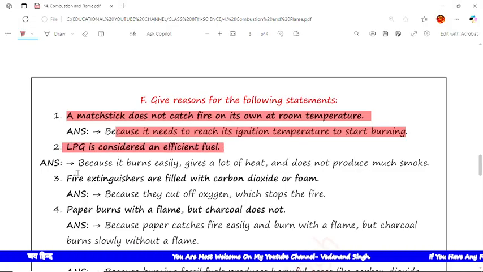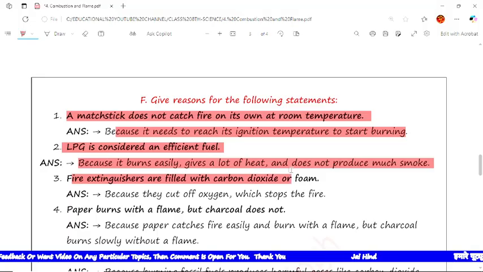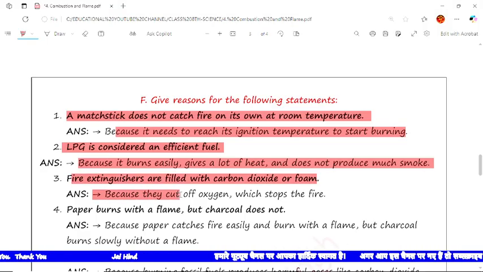The answer is, the reason is that it burns easily, gives a lot of heat and does not produce much smoke. Now the next statement is, fire extinguishers are filled with carbon dioxide or foam. The answer, the reason is that they cut off the oxygen, which stops the fire.